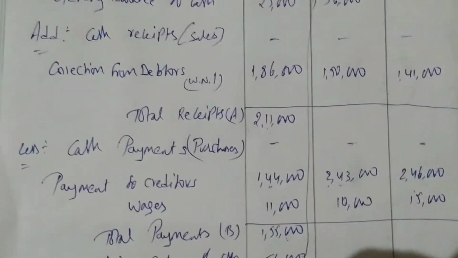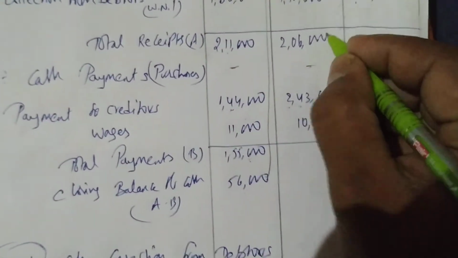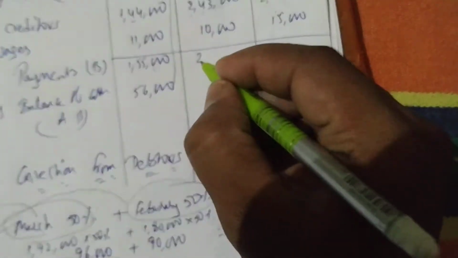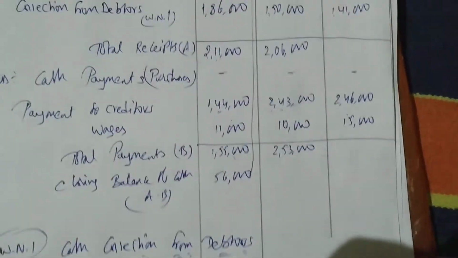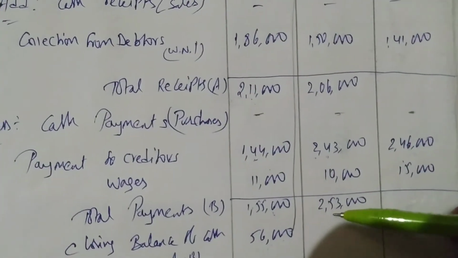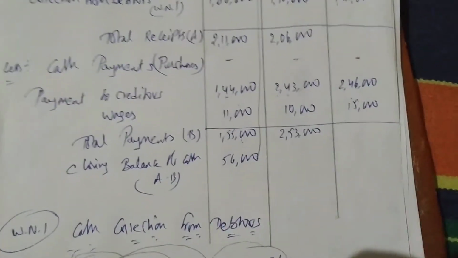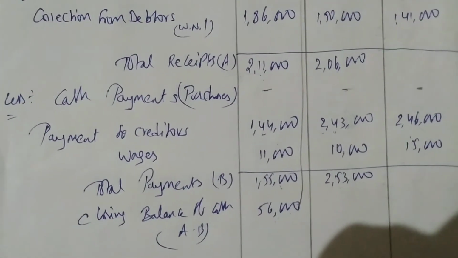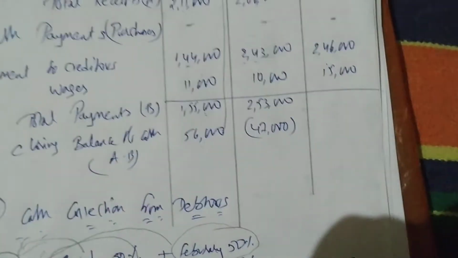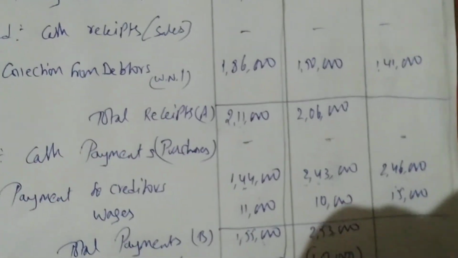Okay. Again 56,000 plus 1,50,000. So you get how much? Total 2,06,000. Okay. Now payments we have to make: 2,43,000 plus 10,000, getting 2,53,000. Now concentrate. We have added 56,000 plus 1,50,000 and got 2,06,000, but the payments we have to make are 2,53,000. See, we have 2,06,000 with us, and we have to make payments of 2,53,000. It is what? Deficit. So we get a deficit of 47,000. I can write this in brackets. It means bank overdraft. Bank overdraft 47,000.